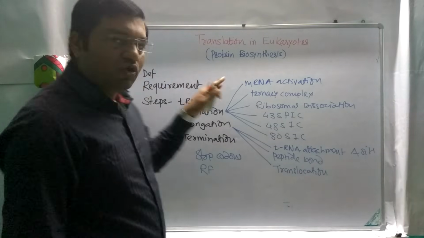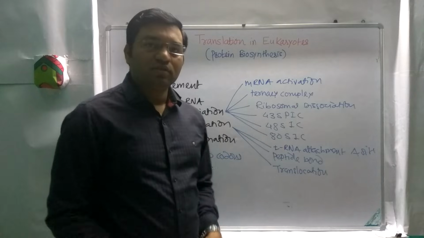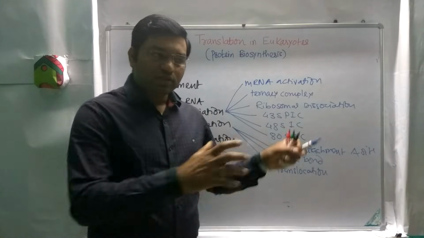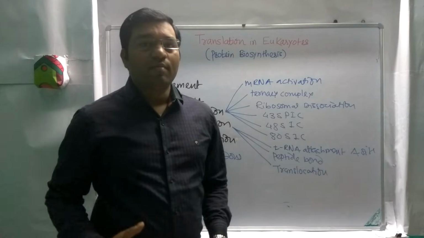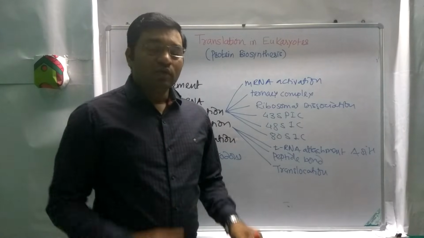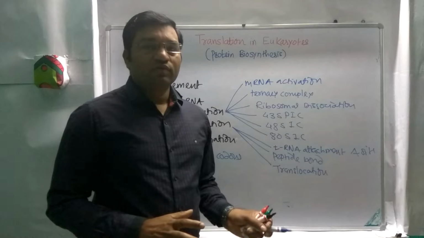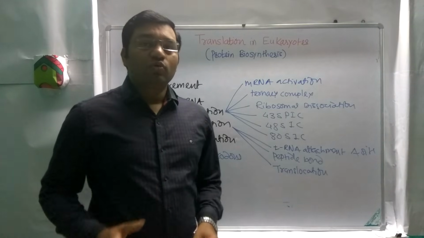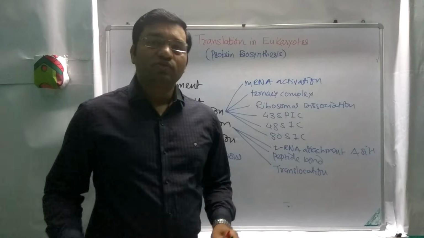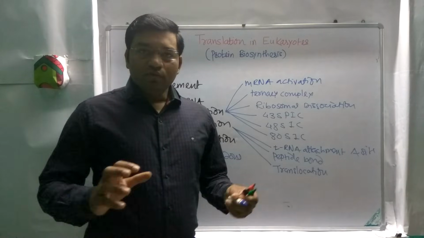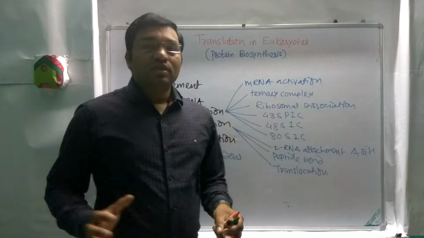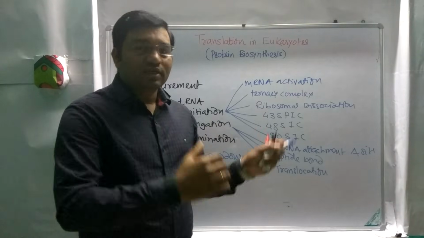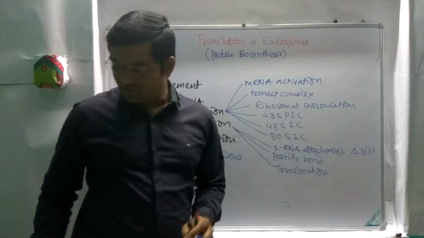Coming to the definition, all of you know the definition of translation. The information which is present in the DNA is transcribed into the mRNA in the form of codons. Codons are nothing but the triplet base sequence which is present in 5' to 3' direction, and that codes for a particular amino acid. That is known as translation. In translation, the information which is present on the mRNA in the form of codons gets translated in the form of amino acids.